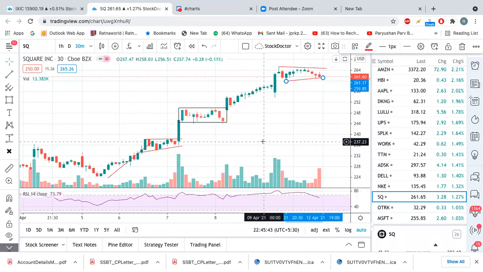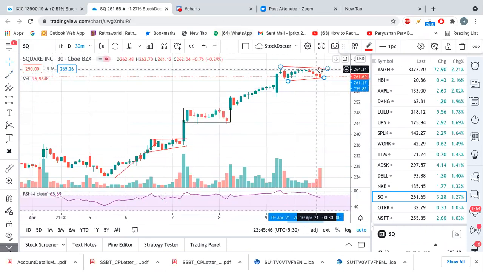So if you see here, don't you guys think that if it breaks here, then you should be a buyer there, because the pattern is getting repeated? The first, the second, this was the third breakout. Now this is the fourth one in the making. If it breaks here and makes a candle like this here, you should be a buyer here, right, if it stays above the 264, 265 levels.